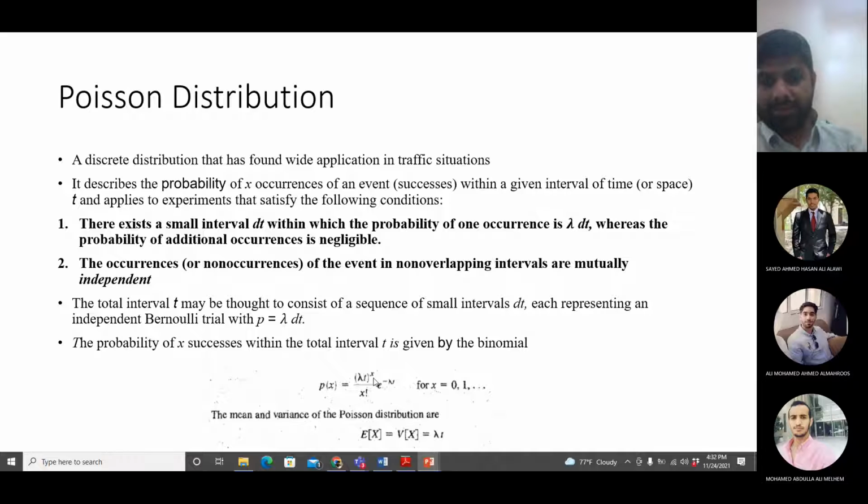Okay, x is the value for which we are trying to find the probability. We are trying to find the probability for 30 vehicles in a quarter of a mile, so x will be 30.